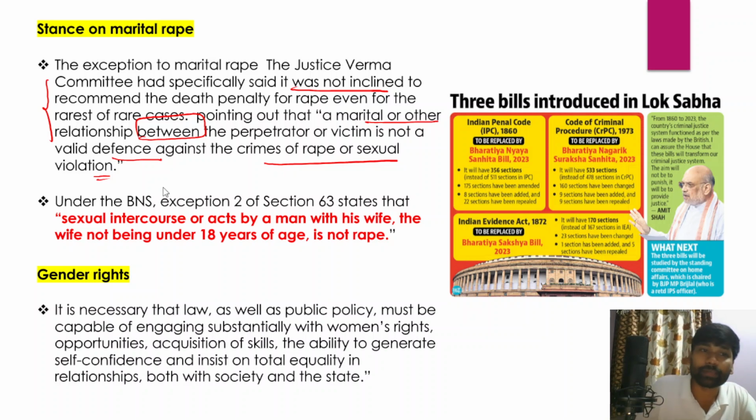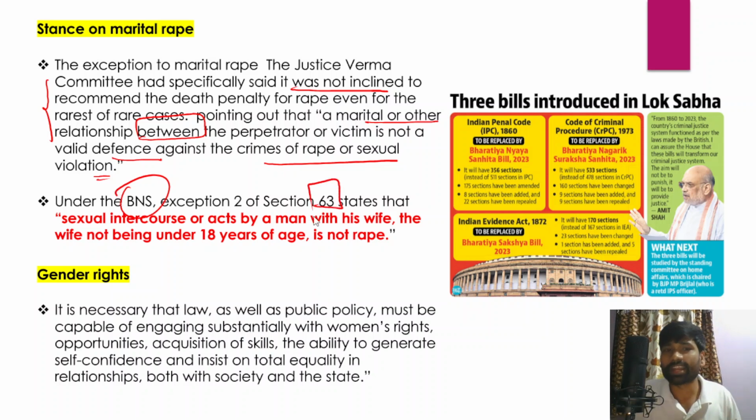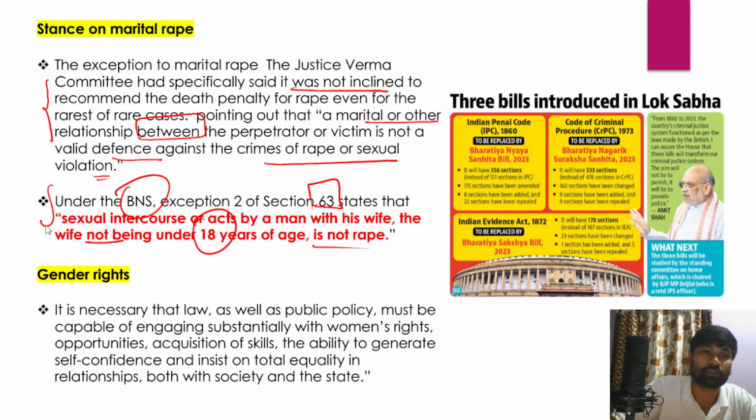But on the other hand, in the Bharatiya Nyaya Sanhita, exception 2 of section 63 states that sexual intercourse or acts by a man with his wife, the wife not being under the age of 18 years, is not considered rape. So this will not be considered as part of rape. That is the view on marital rape in the Bharatiya Nyaya Sanhita.